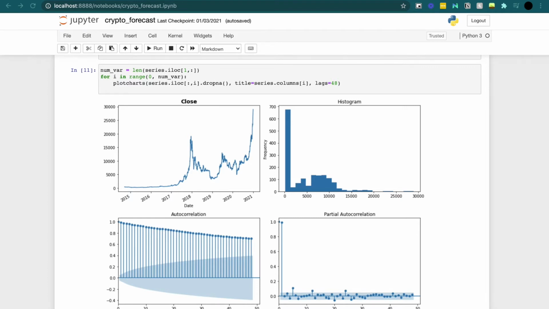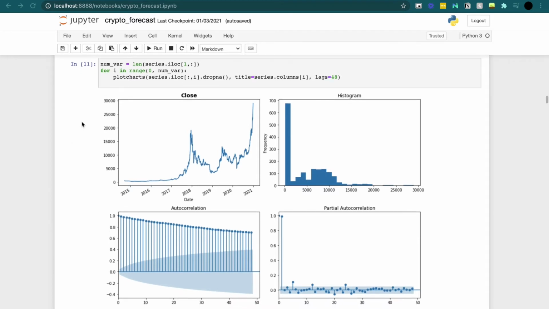Now, the autocorrelation function is used to determine the correlation between a current value and the values of all the previous time spots. So if we believe that today's price is correlated to yesterday's, then we would calculate the ACF value to see how strongly those 2 days are correlated. Now, the partial autocorrelation is more so a measure of 2 days, but we also consider the influence of the other days that we use to measure.